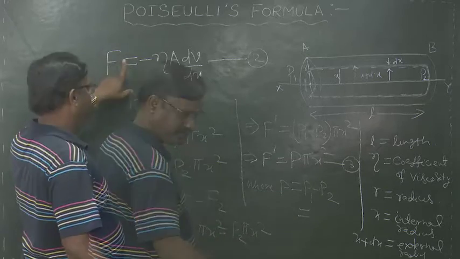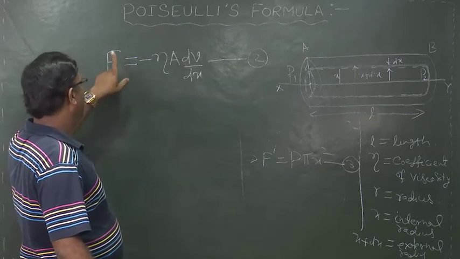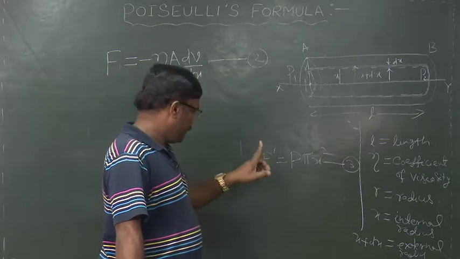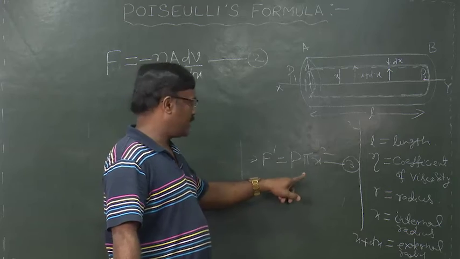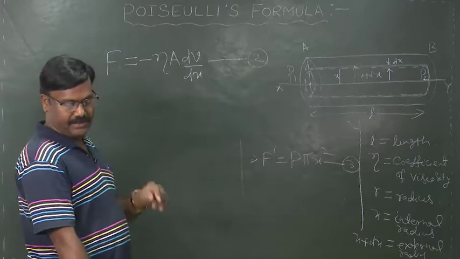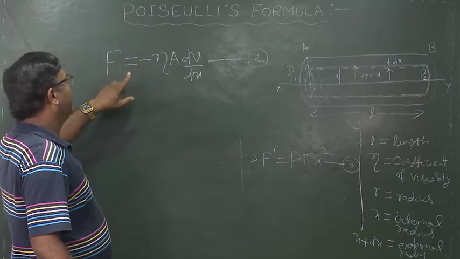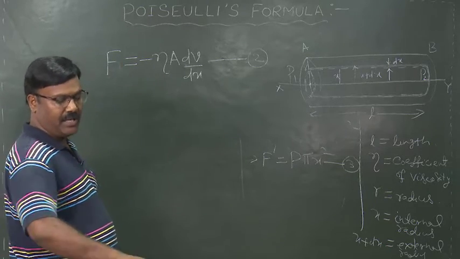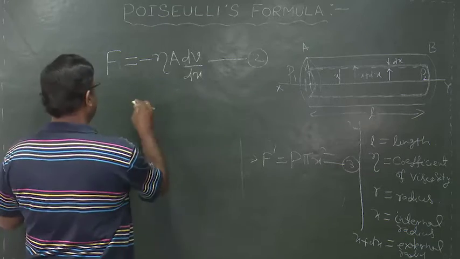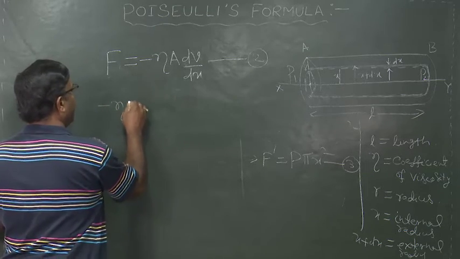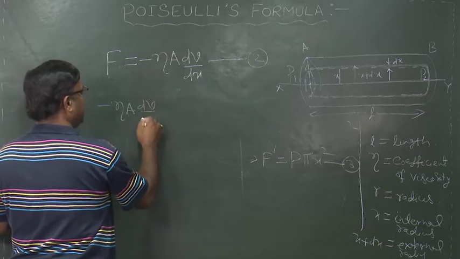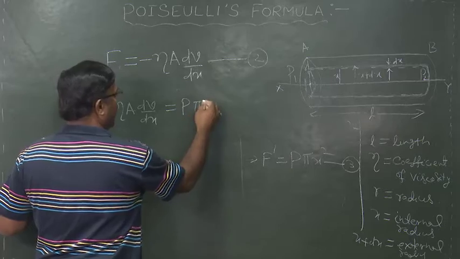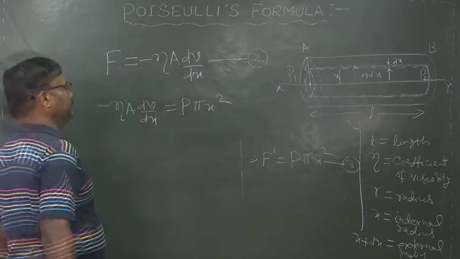That means if the viscous drag force is minus eta A dV by dx and the force due to the excess pressure is P pi x square, then in equilibrium both the forces have equal magnitude, and that's why we can write minus eta A dV by dx is equal to P pi x square.